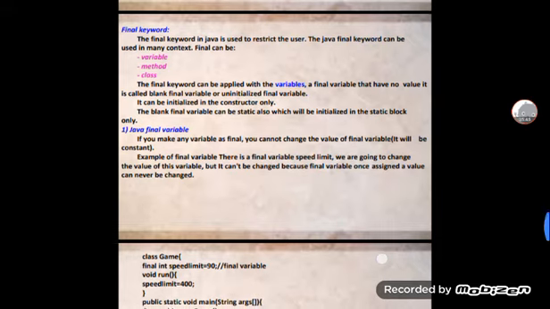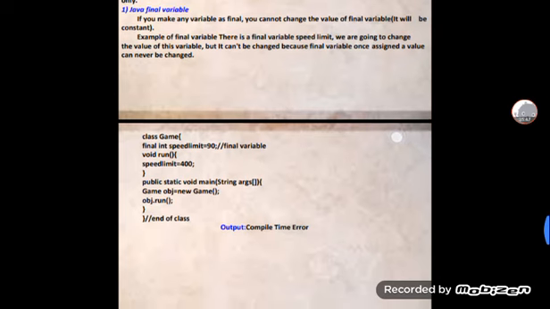After that, the Java final variable. If you make any variable final, you cannot change its value. It will be a constant. For example, for a final variable speed limit, if we try to change the value of this variable, it cannot be changed, because once a final variable is assigned a value it can never be changed. This is about the Java final variable.